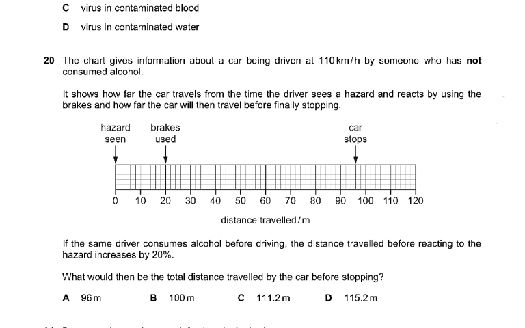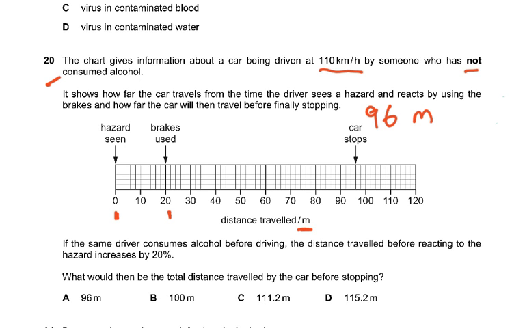Now coming to question number 20. The chart gives information about a car being driven at 110 kilometers per hour by someone who has not consumed alcohol. It shows how far the car travels from the time the driver sees a hazard and reacts by using the brakes and how far the car will travel before finally stopping. Okay, zero hazard seen at 20 meters, brakes used, and the car stops at 96 meters.